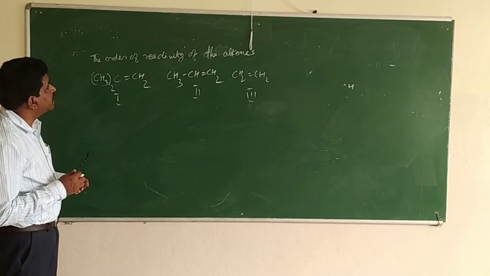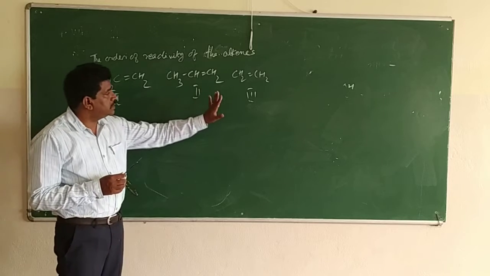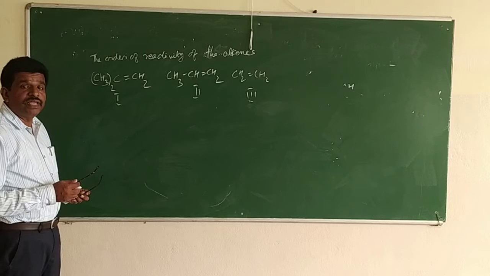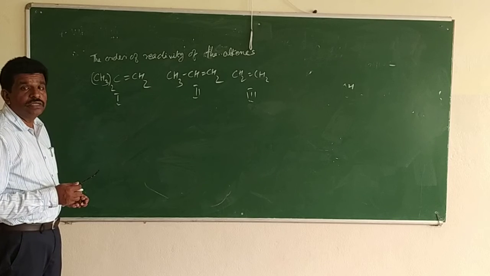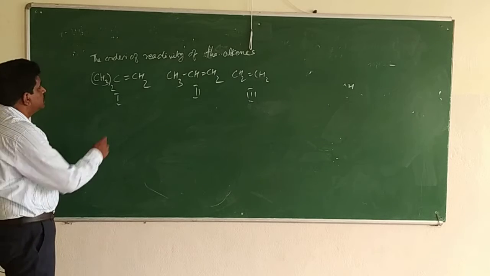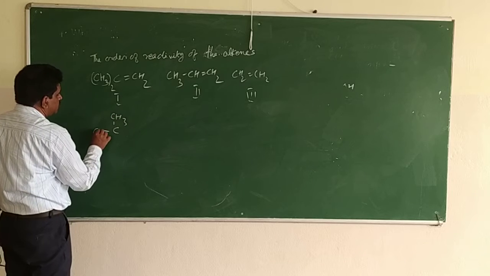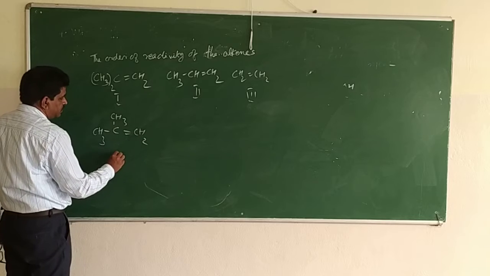The order of reactivity of the alkenes: first one, second one, third one. When more alkyl groups are attached to the carbon-carbon double bond, that alkene will be more reactive. In this case you can see 2 alkyl groups attached to the double bonded carbon atom, so this will be the first.